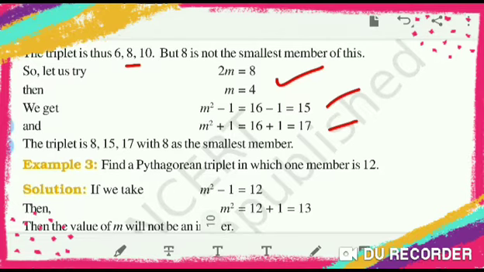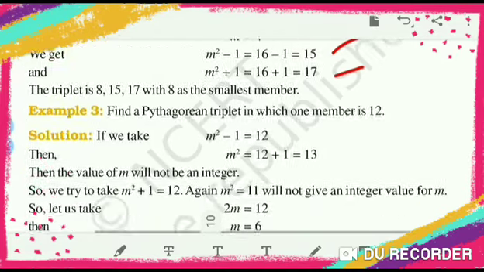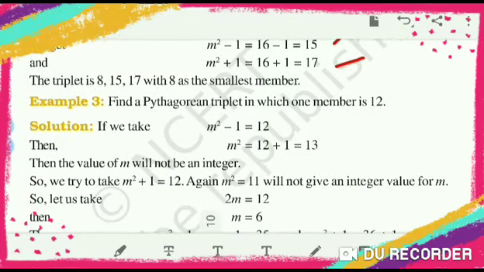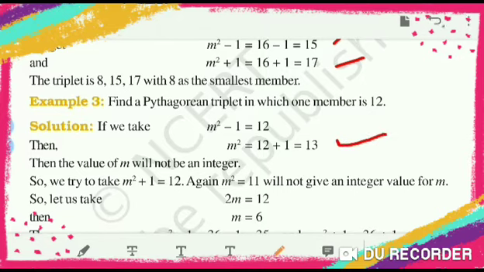So it is correct. Then one more sum like this: find a Pythagorean triplet in which one member is 12. So again any out of those three, m square minus 1, m square plus 1 and 2m. If we consider m square minus 1 is equal to 12, m square is equal to 12 plus 1, 13 will come. So square root of 13 will not be an integer. So then the value of m is not an integer.